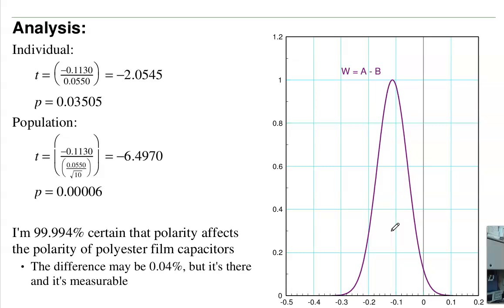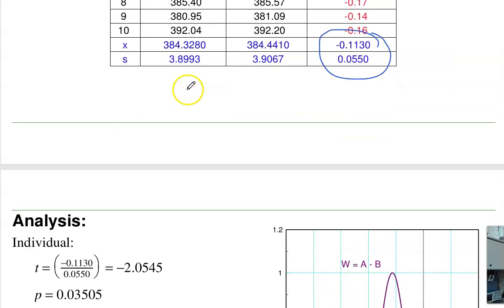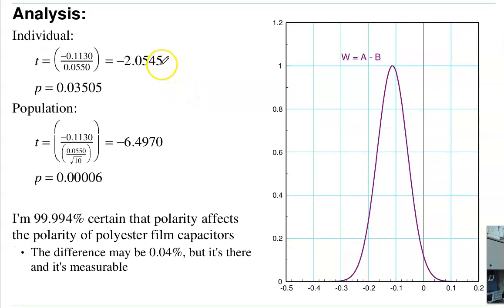For the population, it's 6.49 standard deviations away. The area of the tail is 0.00006, or I'm 99.994% certain that polarity makes a difference. And this is where statistical significance is different than colloquial English. Colloquial significant: the difference in capacitance is 2 nanofarads. The actual capacitance is 384 nanofarads. What statistically significant means is, if I analyze it this way, I can see the difference. It is there. There's about a 2 nanofarad difference when I flip the polarity.